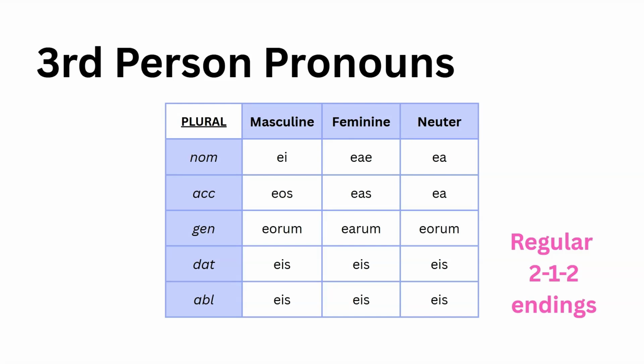In the plural, they mean they, or they can mean those people, or those things. You will notice that the neuter follows my rule. Remember, every day, neuter plurals end in A.